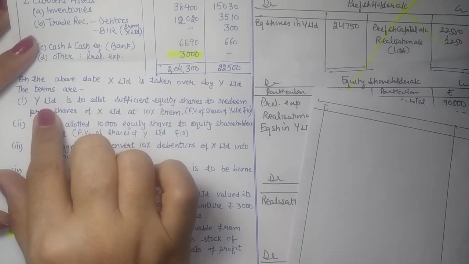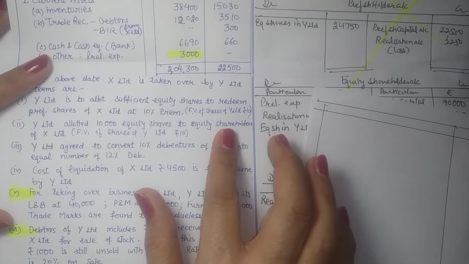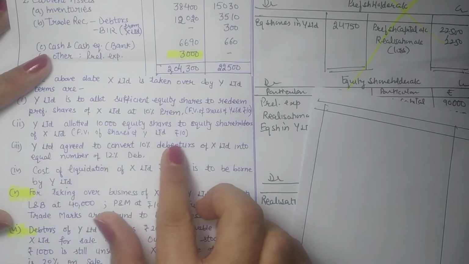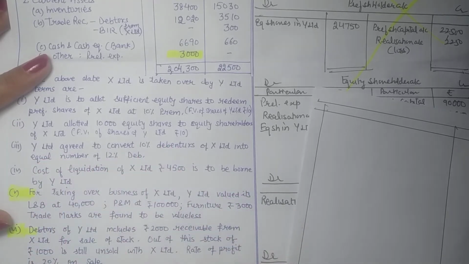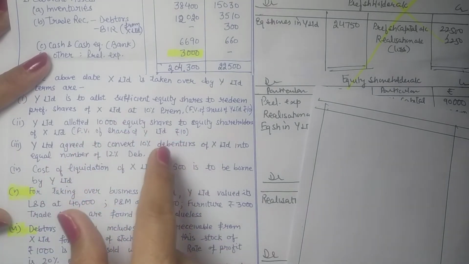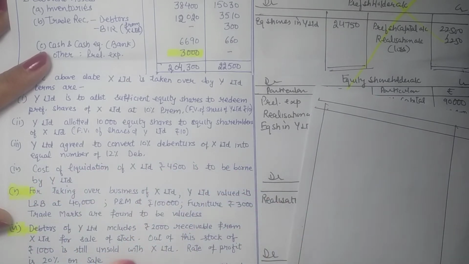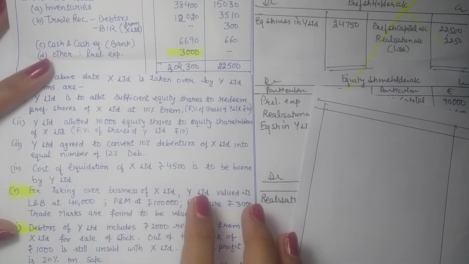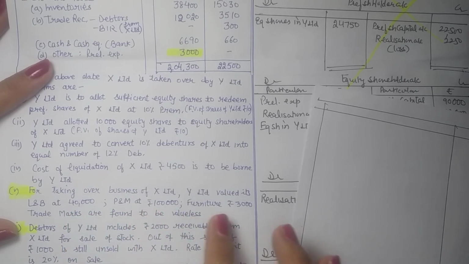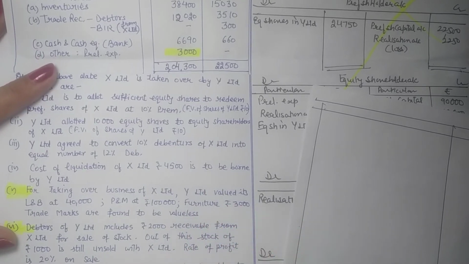The terms are, it is to issue shares to redeem preference shares at 10% premium, and equity shares to equity shareholders, 10,000 shares at par. Then you are given debentures are converted into an equal number of 12% debentures. So they will be taking over debentures and then repaying them through fresh debentures. Cost of liquidation of X Limited is borne by Y Limited. So this is another thing that Y Limited is spending. For taking over business, Y Limited valued its land and building at 40,000, plant and machinery 1 lakh, furniture 3,000. So these are the values of the assets being taken over. So they will take up these assets at this value.